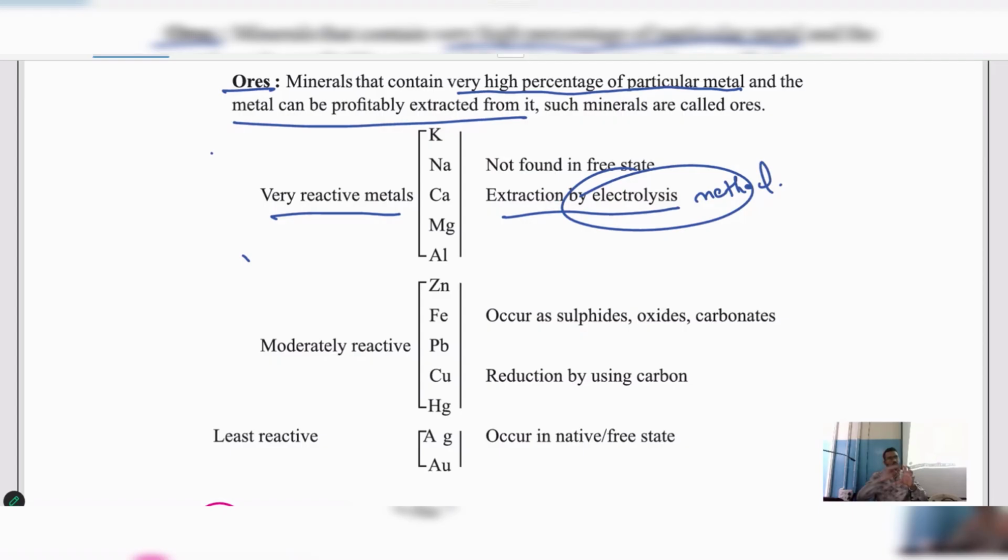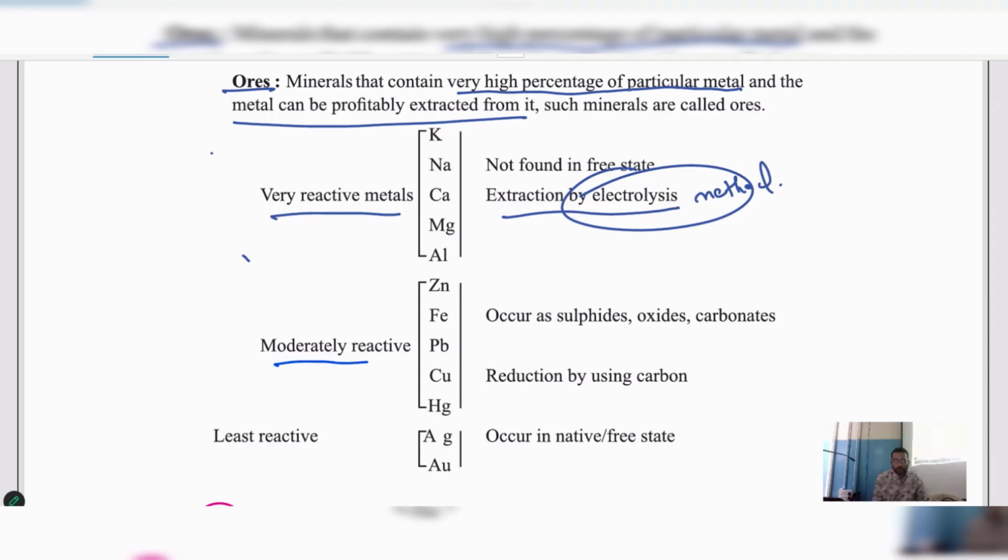We have to remove the complete impurity out of it and we have to obtain its pure state. You understood my point? So to obtain that, we are using electrolysis. We are using the electrolysis method. By using electrolysis, we can obtain them in its pure form.